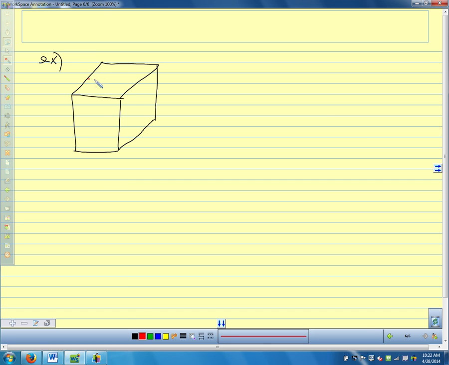Cut through right through the middle. If we cut right through the middle, we'd end up with a square. And remember, for the cross section, we're not talking about the solid pieces that are left over, just what gets traced out as we cut through. So if we sliced straight down, we'd end up with a square.